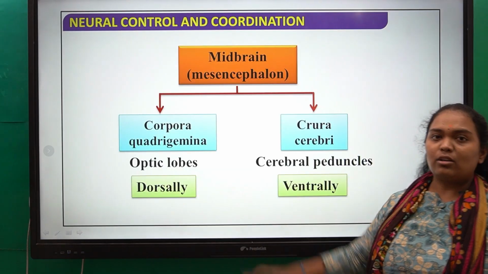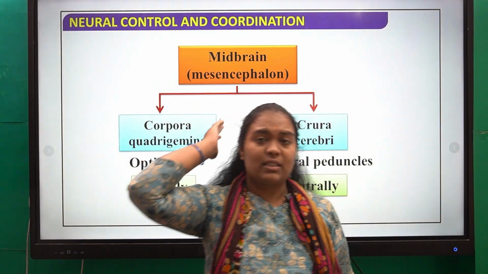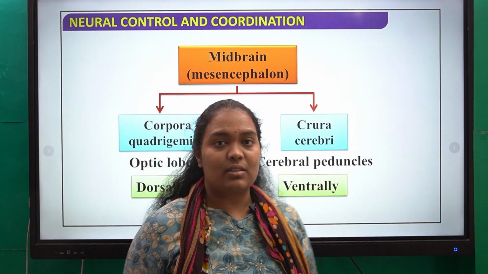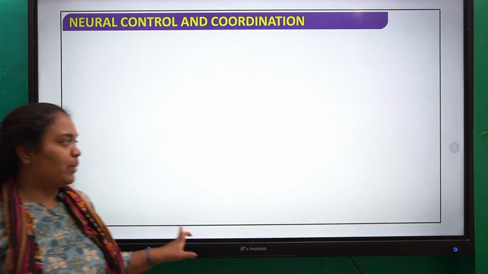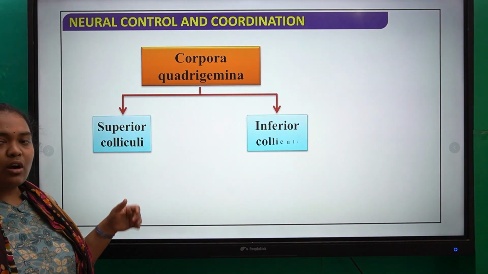So optic lobes are present dorsally and these are present ventrally. For us human beings, this is the dorsal surface and the front part is the ventral surface. So ventrally you have cerebral peduncles. Again, when you talk,